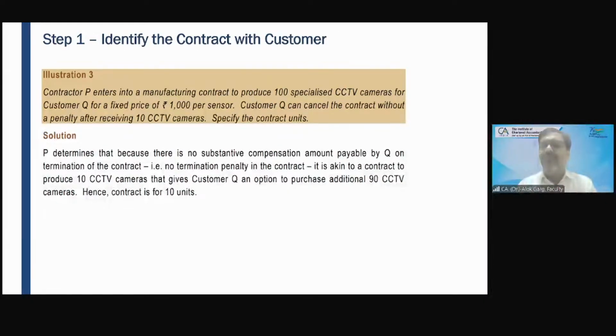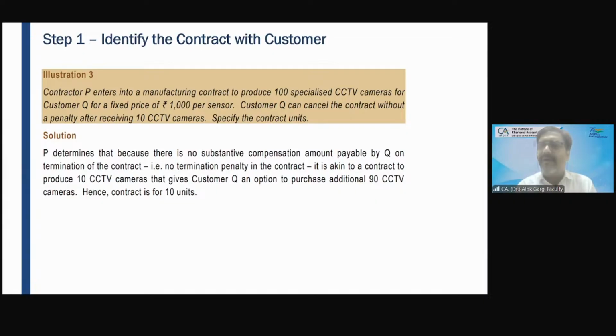So what is the definition of contract we have discussed in revenue from contract with the customer? Yeah, it should be enforceable, and it can be oral or written or implicit. Yes, but here it has to be enforceable. And how does it become enforceable? If the parties can cancel the contract without penalty, it cannot be called enforceable, right? Yes, sir. It cannot be called enforceable.